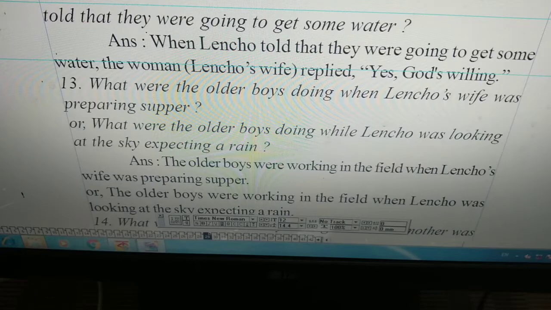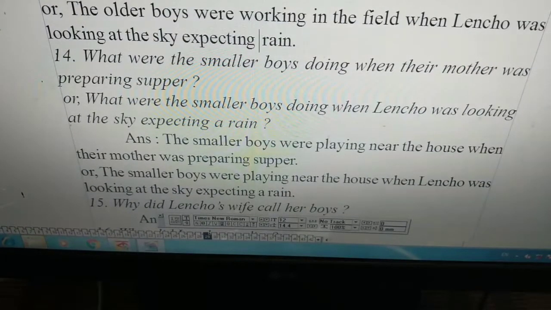What were the older boys doing when Lencho's wife was preparing supper? Or what were the older boys doing while Lencho was looking at the sky expecting rain? The older boys were working in the field when Lencho's wife was preparing supper. Or the older boys were working in the field when Lencho was looking at the sky expecting rain.